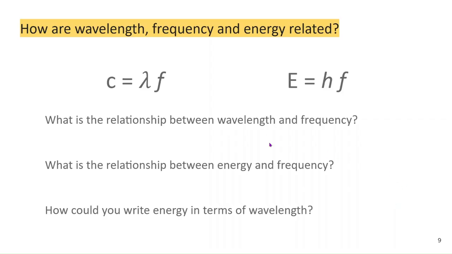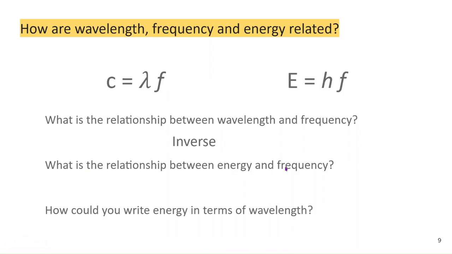Okay, so the relationship between wavelength and frequency. If we think about it, it's going to be inverse because they have to equal c. They always have to equal the same value, which doesn't change. So if wavelength goes up, in order to keep this the same, frequency will need to go down, right?